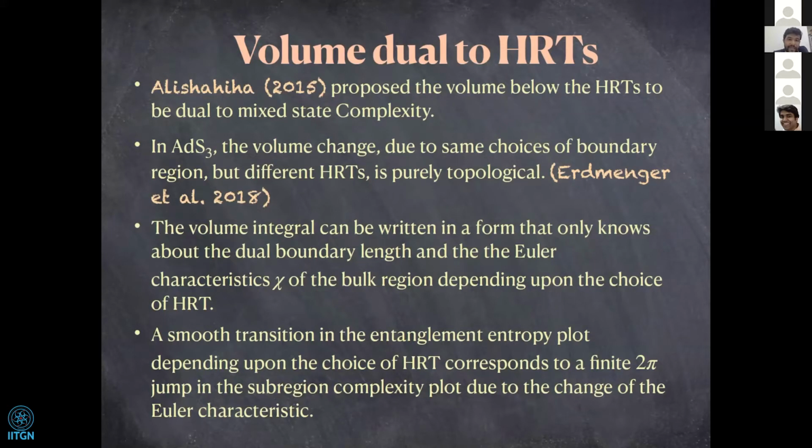And in AdS3, the volume changes due to some choices of boundary region. But as Rob already mentioned, if you keep increasing the size of the disjoint boundary subregions of the CFT, then at some point your choice of HRT surface becomes the connected one from the previous disconnected one. The change in entanglement entropy in this phase change is a smooth transition, like a Page-like transition. But in the volume, there is a jump of 2 pi in the case of pure AdS3.